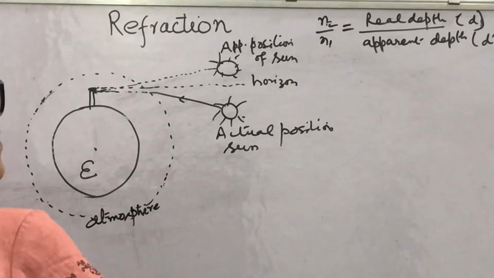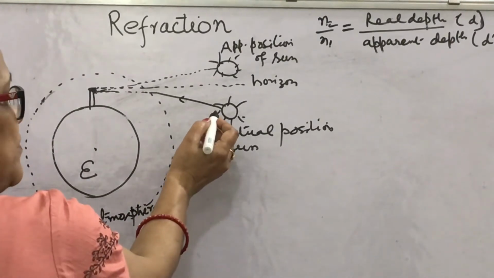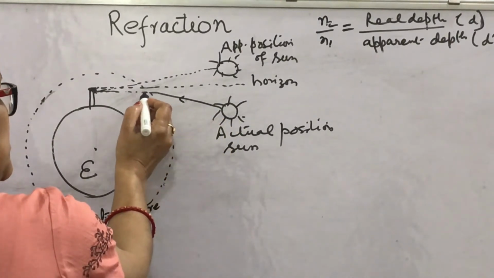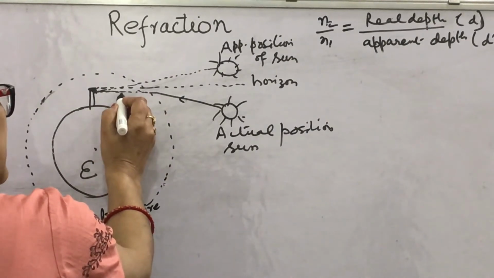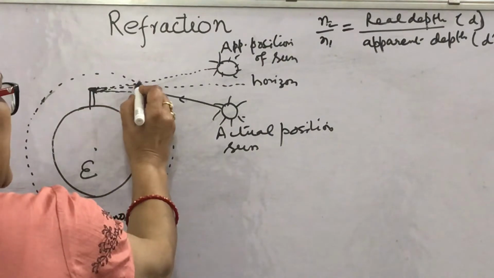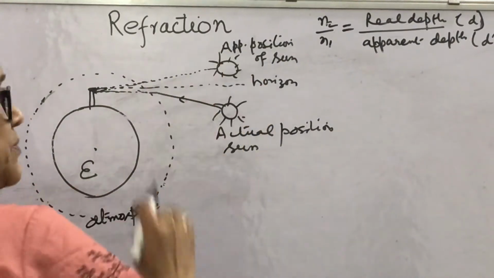So the rays from the sun which go through the atmosphere bend in such a way, due to what is called atmospheric refraction, that on extending back they appear to come from this point.